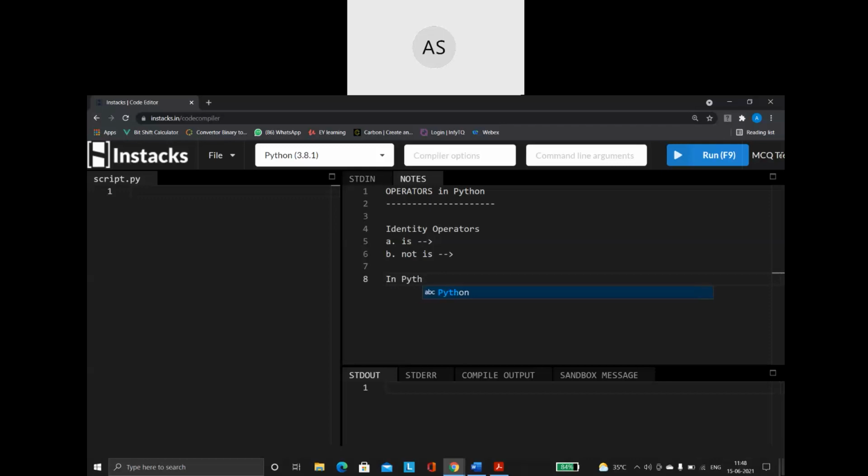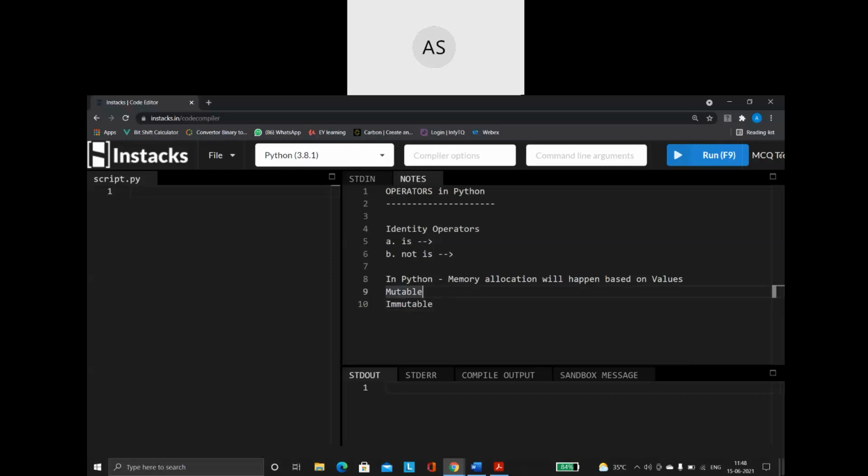So in Python, memory allocation will happen based on values. And you know that there are two types of data: mutable and immutable. So we have two types of information we can store.